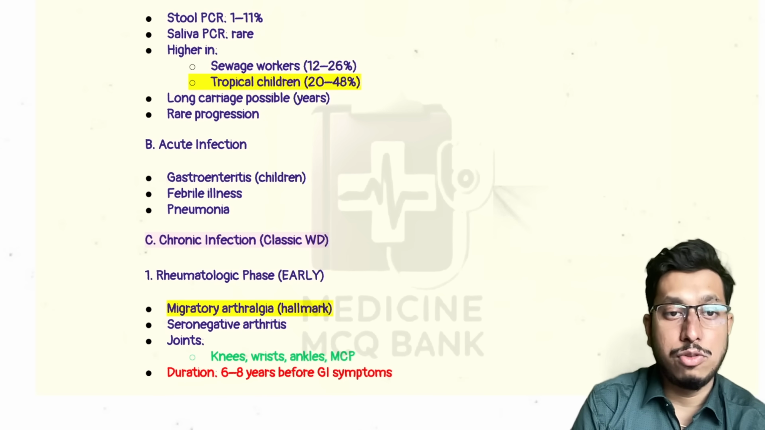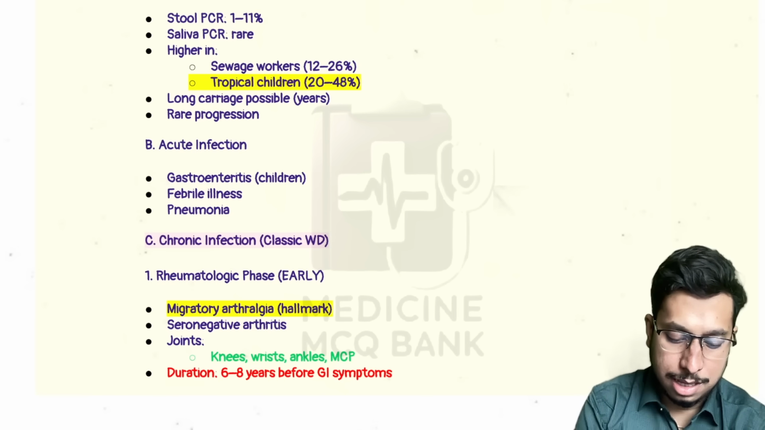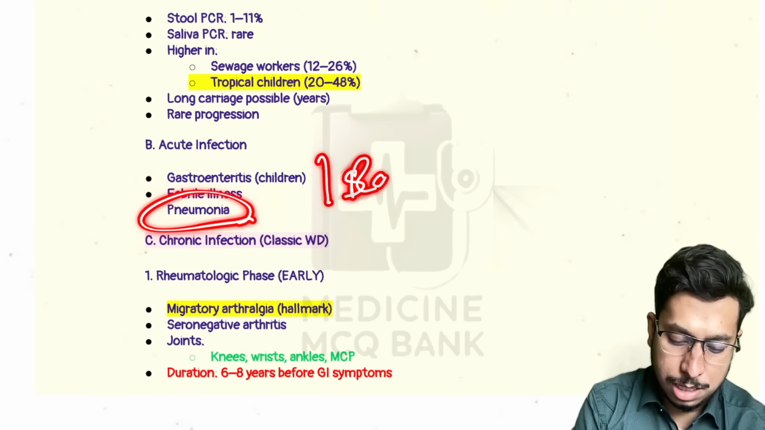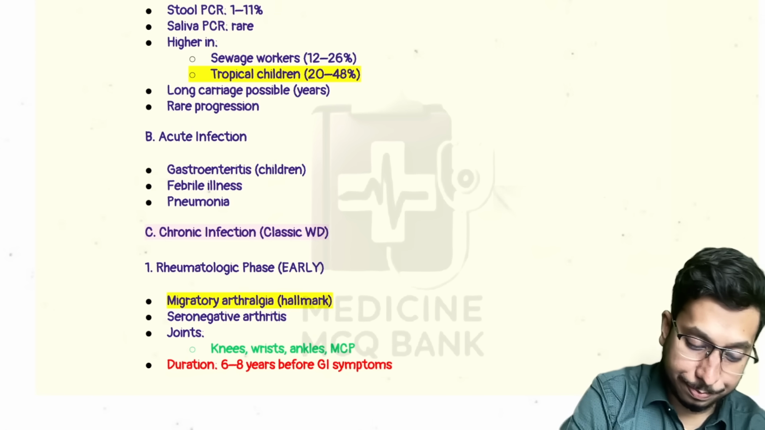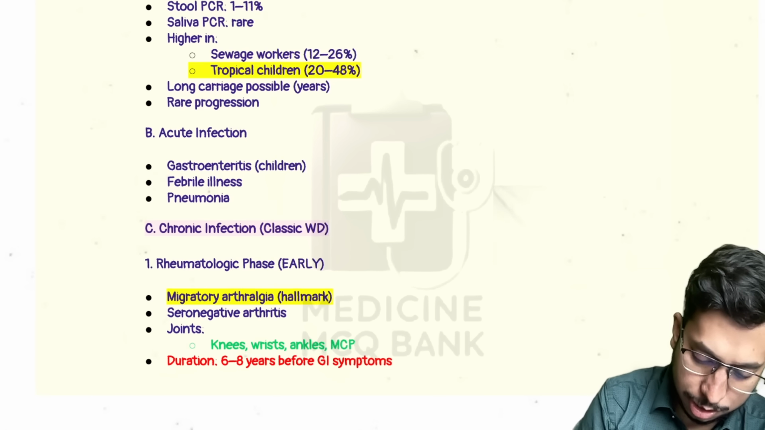Now, what are the usual presentations? Usually, these are chronic in nature, unless there are some cases in children where acute infection may lead to gastroenteritis-like manifestation. There can be febrile illness, not a specific fever-like symptom. There can be pneumonia-like presentation, but all of these are rare. Mainly, it presents as a chronic infection, and chronic infection is a multi-system pattern. This chronic infection is a multi-system disease.